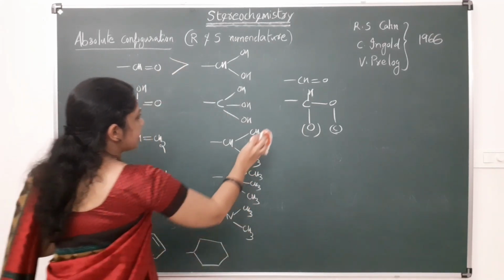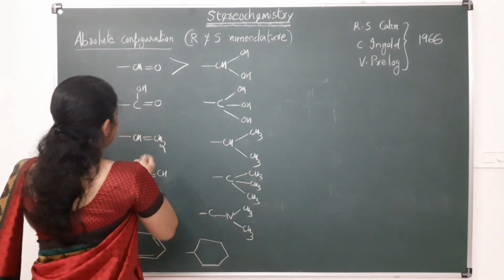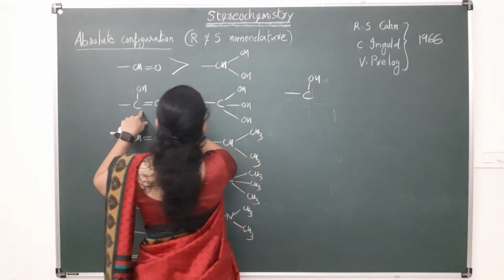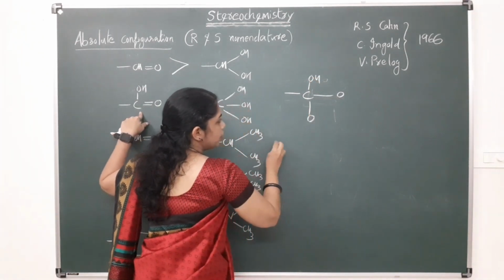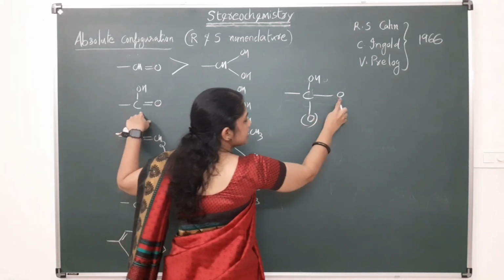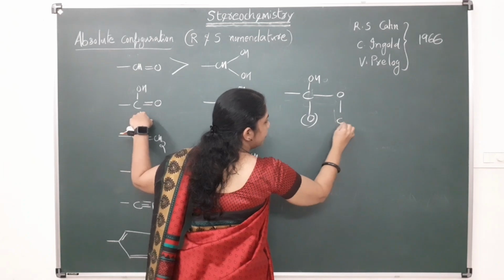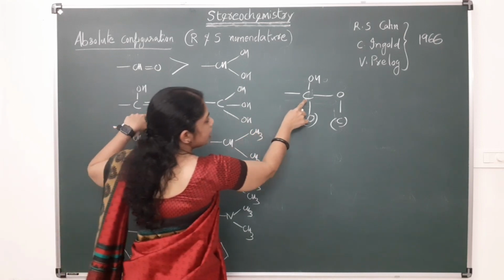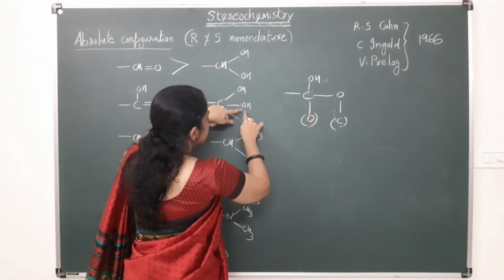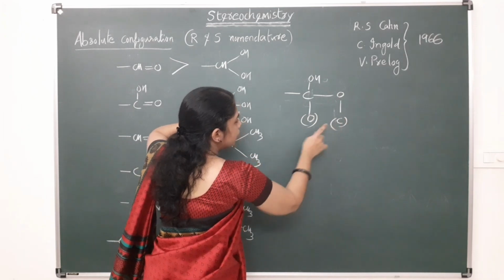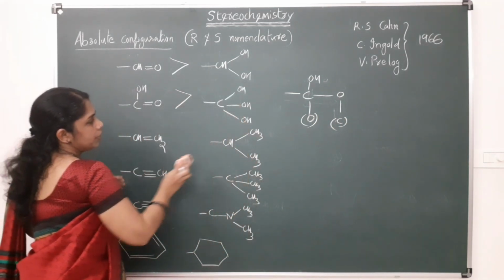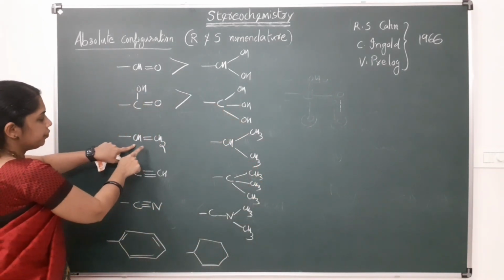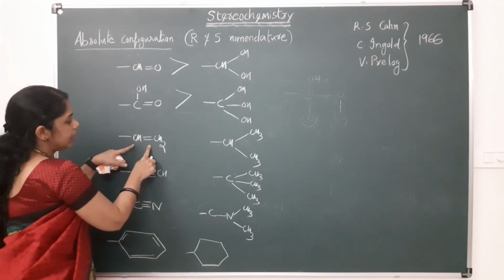Similarly, in this case also, we can write in this way: C, here it is OH, double bonded O. Double bonded O means singly bonded to O 2 times. One is a ghost of oxygen, and this oxygen is bonded back to the ghost of carbon. So here this carbon is bonded to 3 oxygen, here also the carbon is bonded to 3 oxygen, and this oxygen is bonded to hydrogen only, but here this oxygen is bonded to carbon. So this will get higher priority. So in the case of double bonds and triple bonds, that will get higher priority.